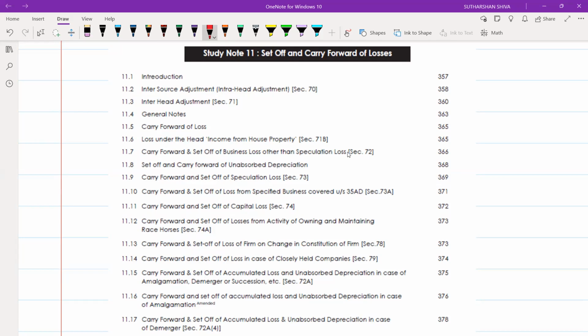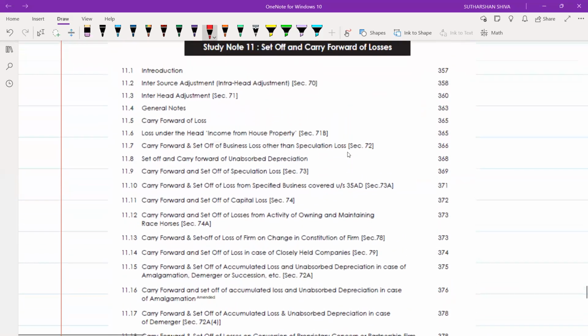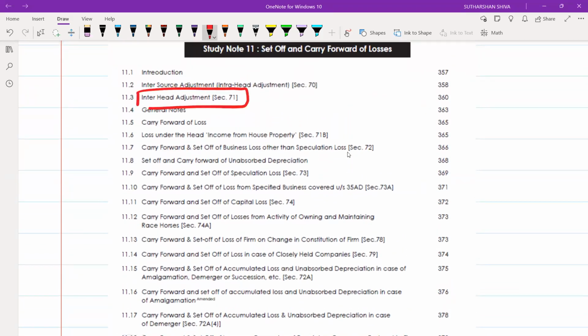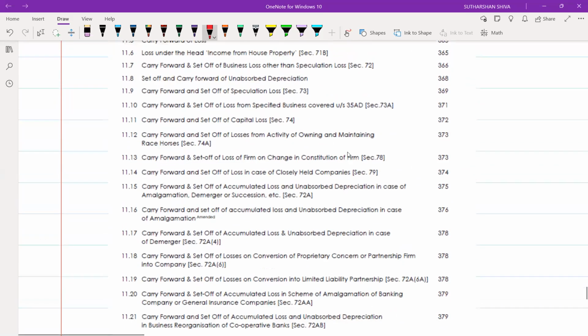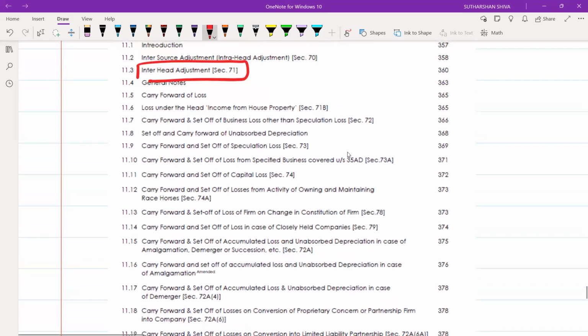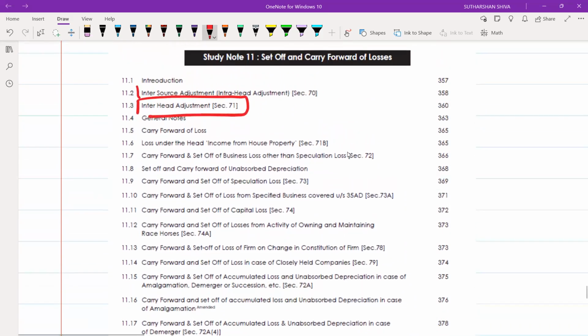Set off and carry forward of losses. Under this, you only have 2 sections: interhead adjustment and intrahead adjustment. Section 70, section 71. Intersource, we will call them as intrahead and interhead: within the same head, outside the same head. First, we will come up with section 70 and then only we will apply section 71.